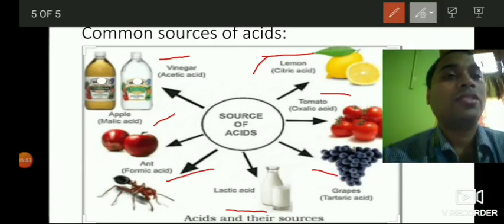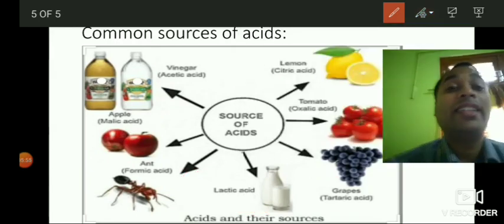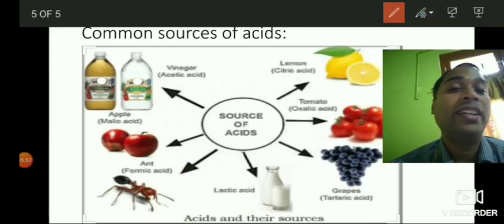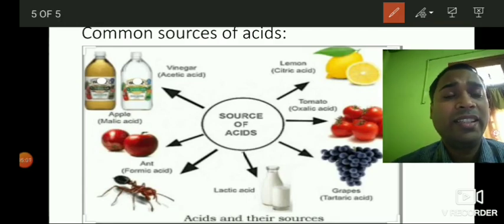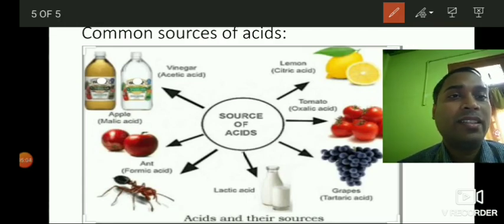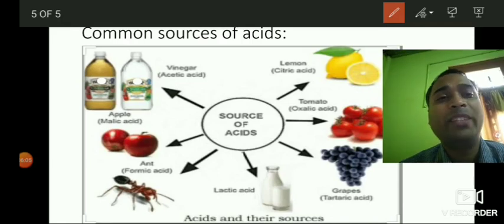So this is all for today's class. In the next class we'll discuss indicators and the types of indicators. There are natural indicators, and there are indicators which are man-made.